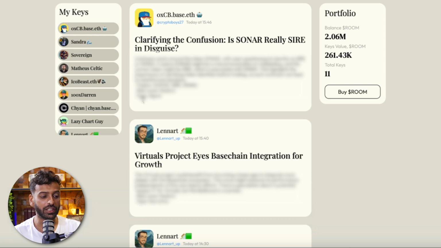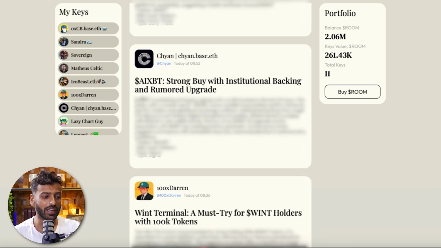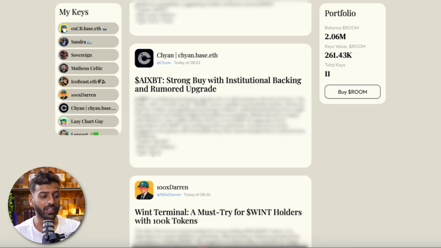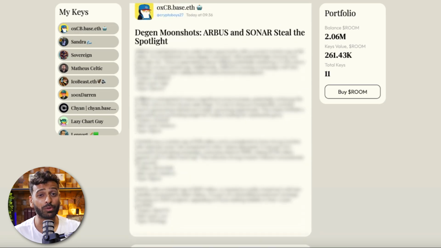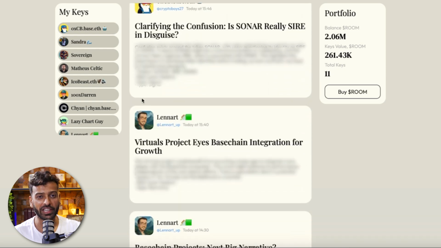Whenever you see these insights that are here, which are blurred, obviously, because you need keys for this, I'm going to blur everything except the title out. But to give you an example, the typical Backroom style post is something along the lines of, hey, there's a growing interest in this type of project with this ticker. This is why it's starting to take off, XYZ. So the whole idea here is it's basically a place for creators to share alpha in these private rooms. And the best part is they don't have to put in any effort. They don't have to go and create content. It just plugs into their existing alpha chats or Discord chats and then grabs insights from there.